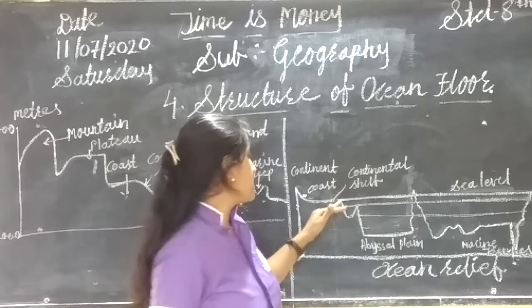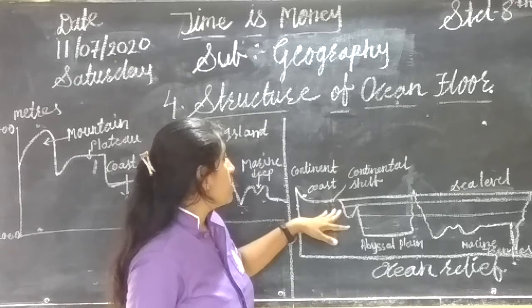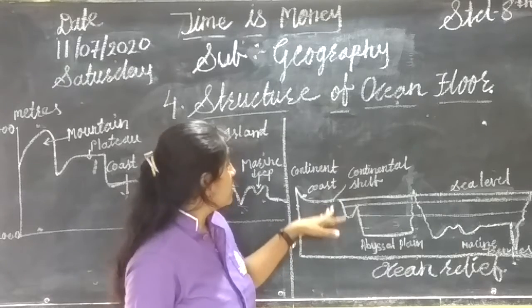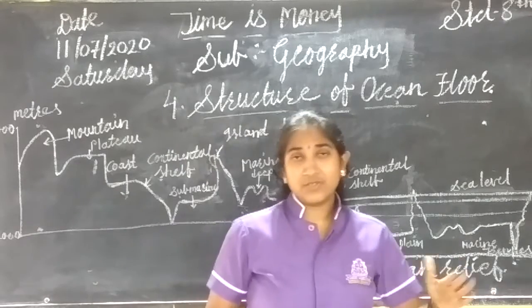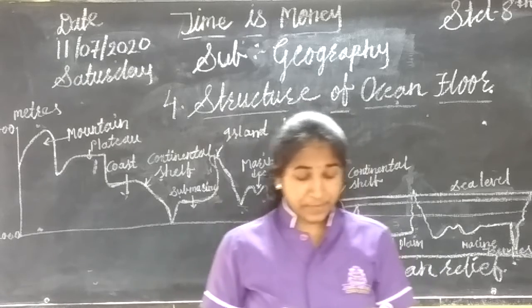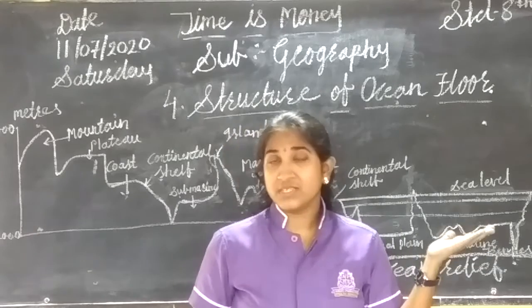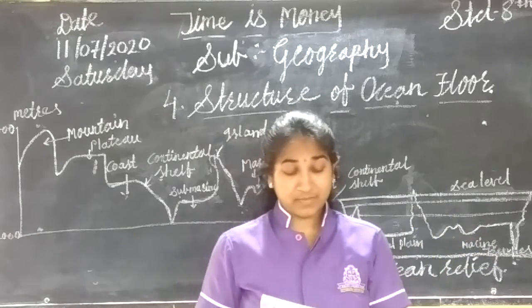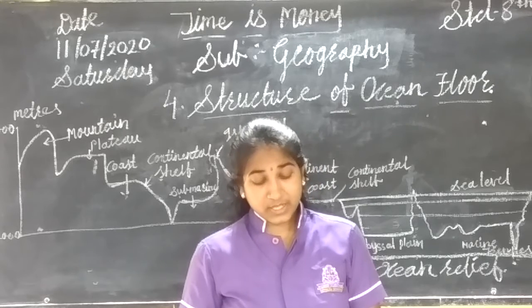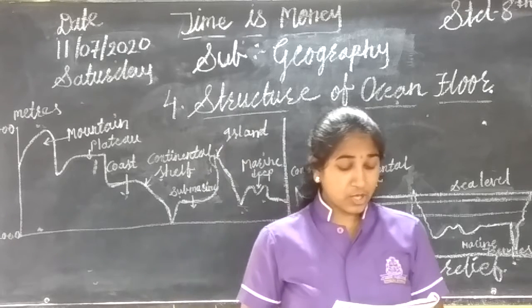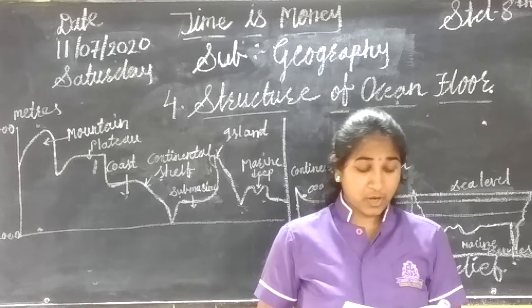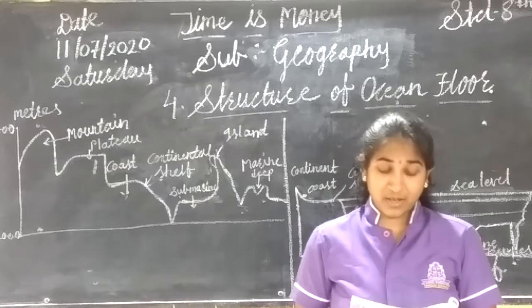It is shallow waves. And the next thing is that its slope is not gentle. That means it is not very deep in slope, because it is near to the coastline. The extent of the continental shelf is not uniform everywhere. It is narrow along the coast of some continents while it is broad for hundreds of kilometers at others.